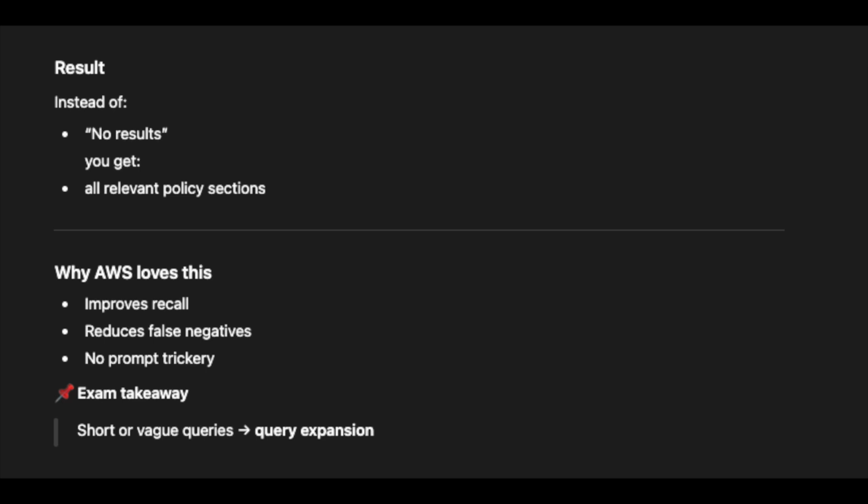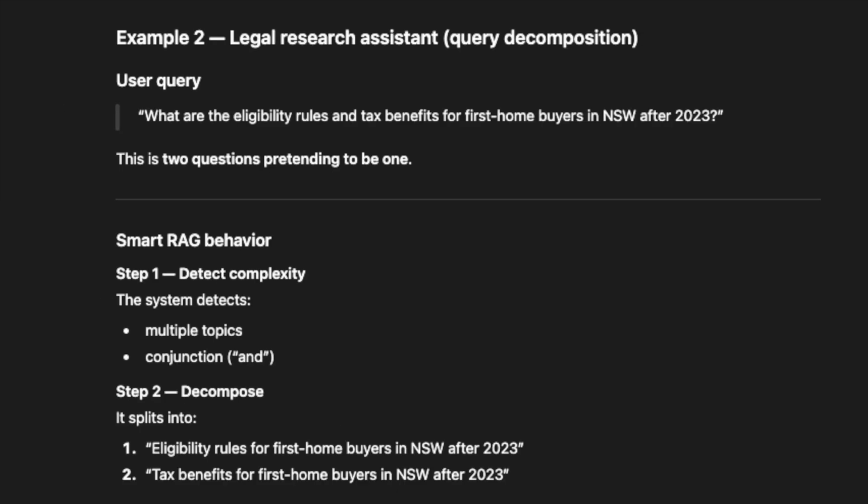Why AWS loves this? Improves recall, reduces false negatives, no prompt trickery. Exam takeaway: shorter vague queries, query expansion. Example 2, legal research assistant, query decomposition. User query: What are the eligibility rules and tax benefits for first home buyers in NSW after 2023?